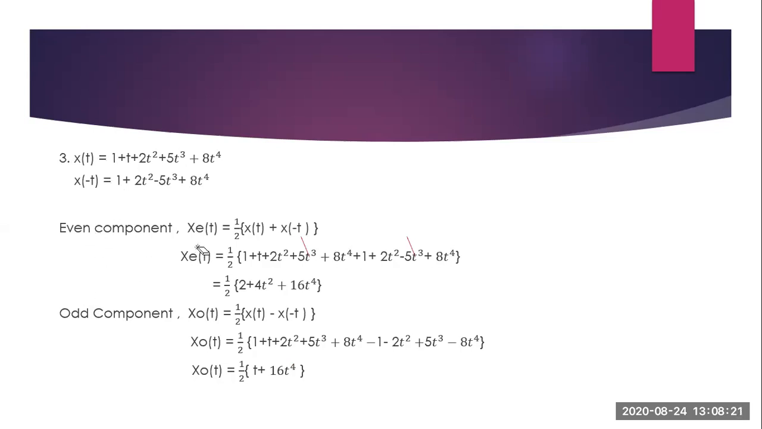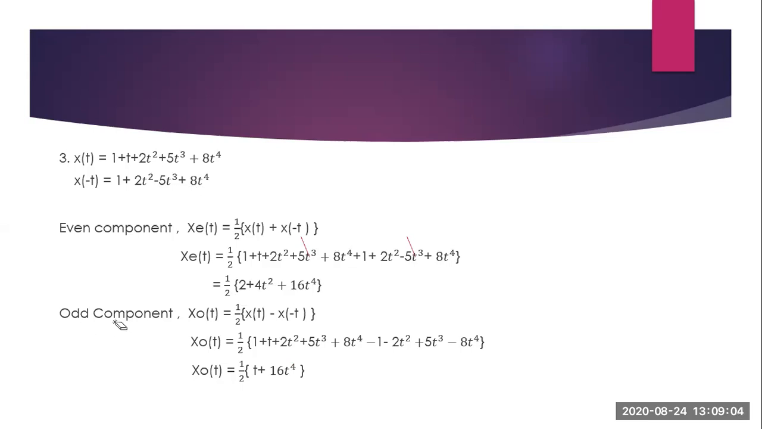The even component will be equal to half x of t plus x of minus t. So x e of t is equal to half of x of t, which is 1 plus t plus 2t square plus 5t cube plus 8t raised to 4, plus x of minus t. What is x of minus t? x of minus t is 1 minus t plus 2t square minus 5t cube plus 8t raised to 4. Now the t terms and the 5t cube and minus 5t cube terms will get cancelled. So you will have half of 2 plus 4t square plus 16t raised to 4, or you can write 1 plus 2t square plus 8t raised to 4.